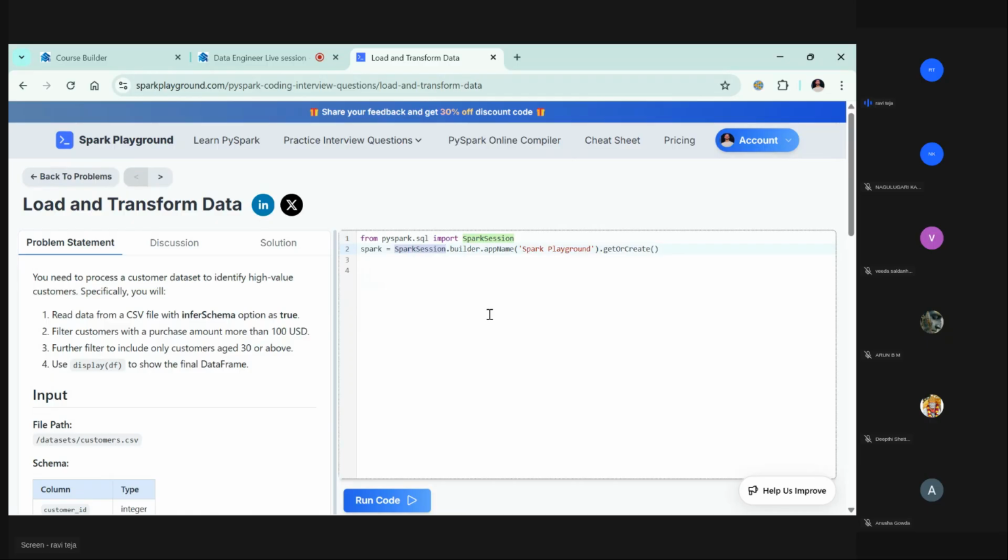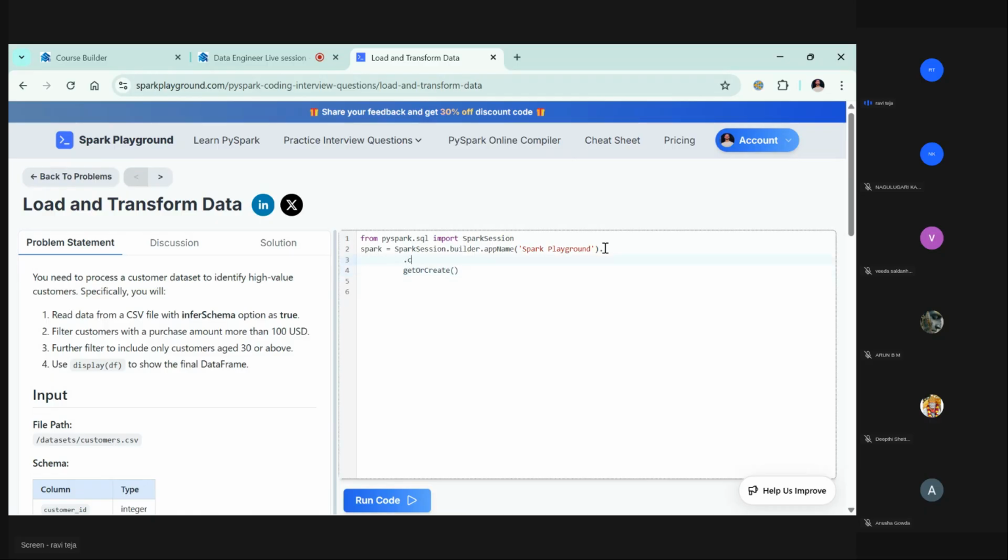But if you want to customize it, rename it or something, you can just go and use this. So just spark equals SparkSession. SparkSession.builder will build the Spark session for you with app name, this Spark playground, and you can set the configurations as well. We know the configurations, right? So executor memory is equal to 2 GB. Let's say executor memory is 10 GB you want to use, those things you can give here. If you have any doubt, just see it here.